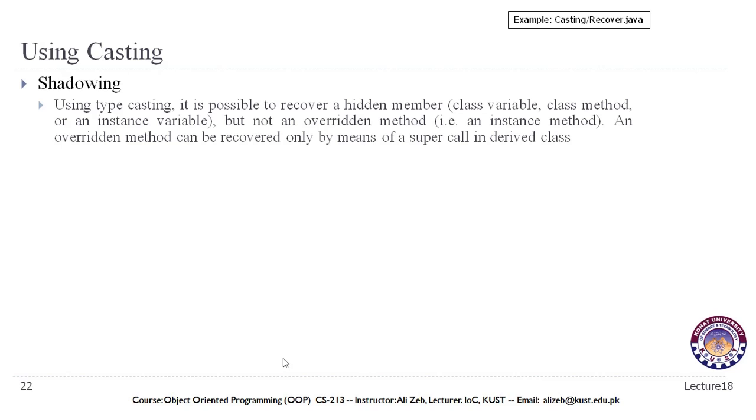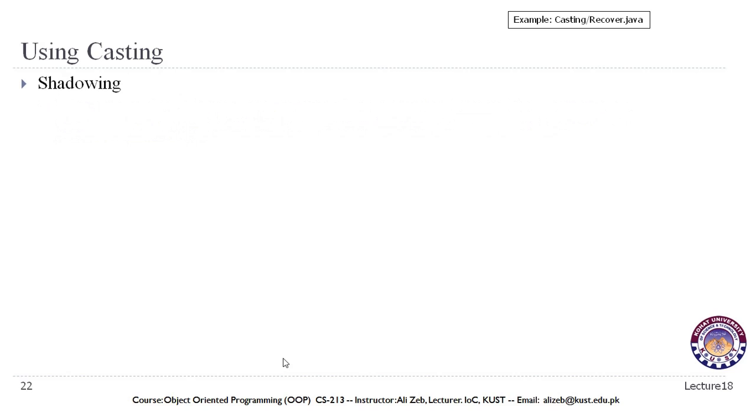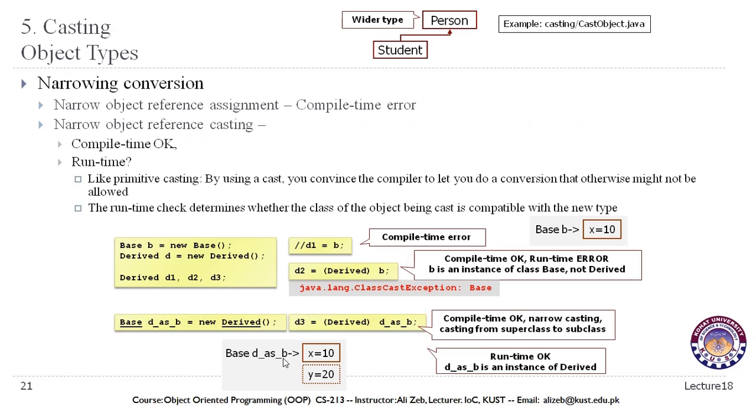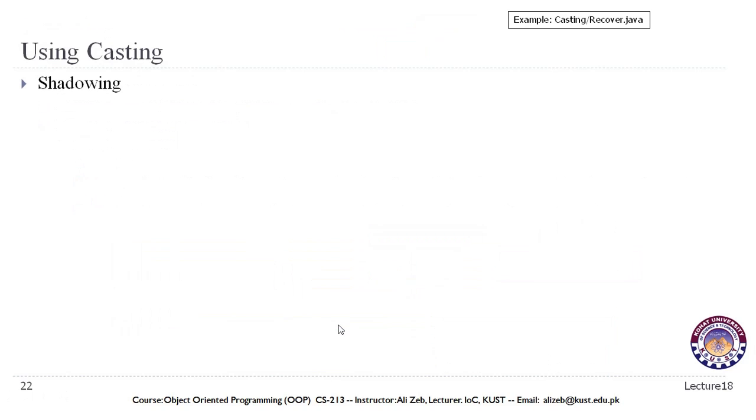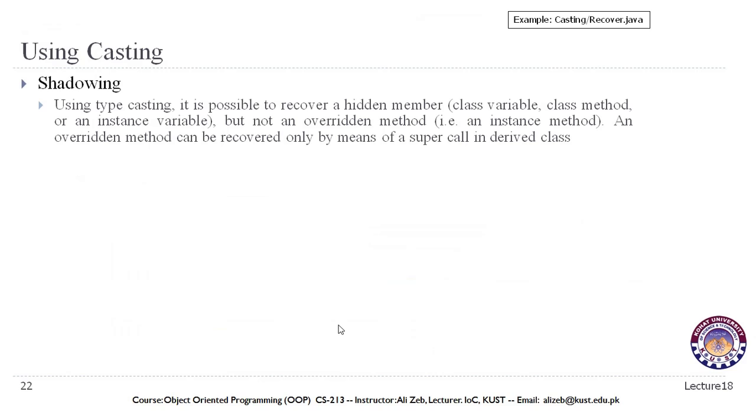For example, as we have been doing in this case, we are declaring an object with the superclass reference, then we may not be able to access any method in this subclass, that is the derived class, because it is shadowed by the type of the object that we are using. Because of that we cannot access the methods of this subclass. Now to avoid those situations we might need to use casting.